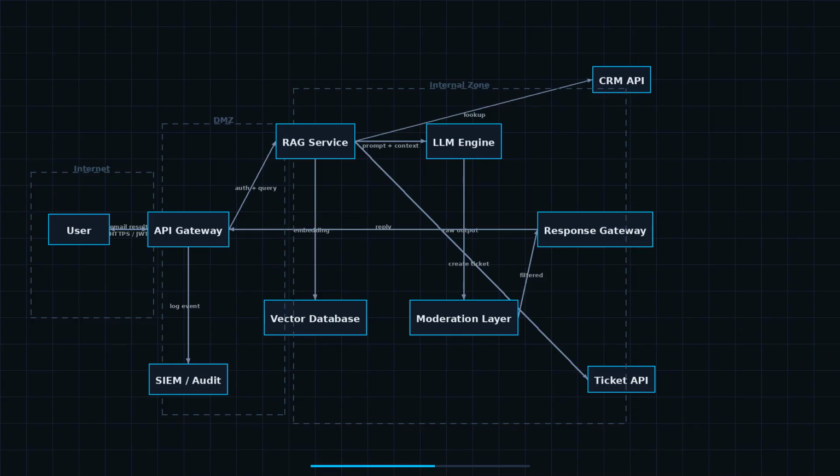The raw output passes through a moderation layer, then back through the response gateway to the user. External APIs like CRM, ticketing, and knowledge base are reachable from the RAG service. All events are logged to a CM audit cluster. Every arrow on this diagram is a potential attack surface. Now we run STRIDE on this diagram.